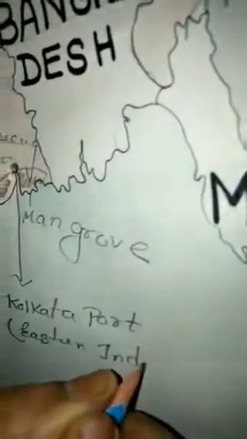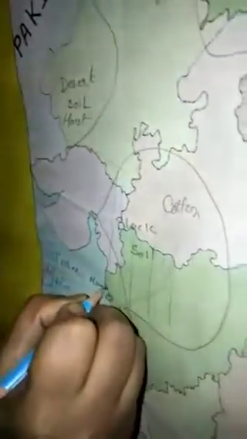Is it clear? Now one port in Western India, here, Mumbai. It is in Western India, Mumbai. Clear?